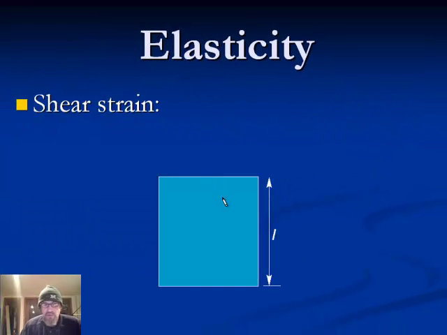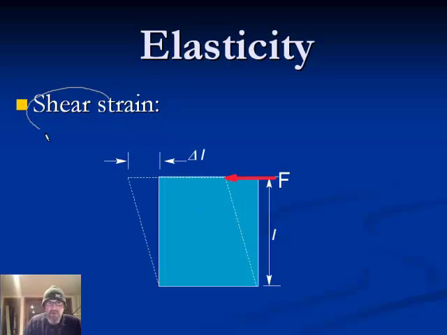There's another way we can think about strain. Imagine that we have a bar like the platinum bar that we were talking about earlier, and this is its cross-sectional area that we're looking right down at the front of it. Now, if we had a force that wasn't pulling on one side, but a force that was pushing on one side, and this was anchored down here, so imagine that you have this force that's pushing up at the top of this thing, and somehow this is welded to something really, really heavy, or for some reason the bottom can't move. As we put a force on here, this is going to deform like this. And it's going to bend over at the top.